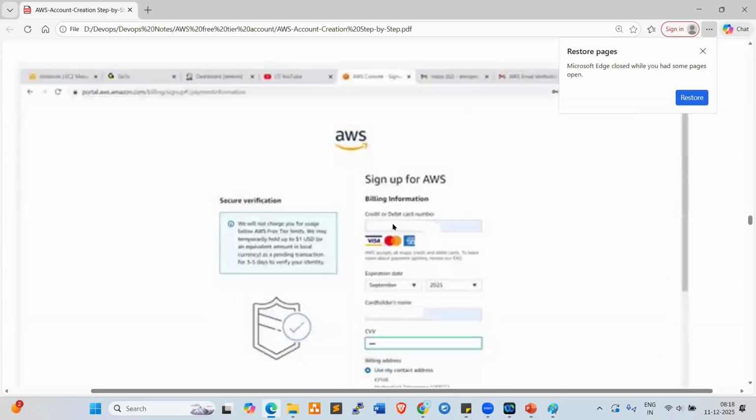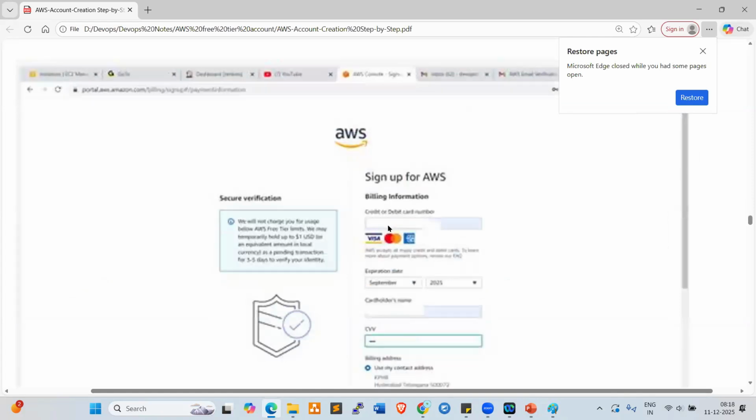Now it is asking you to provide your bank information. Either credit card or debit card information we need to provide. So why do we require this?